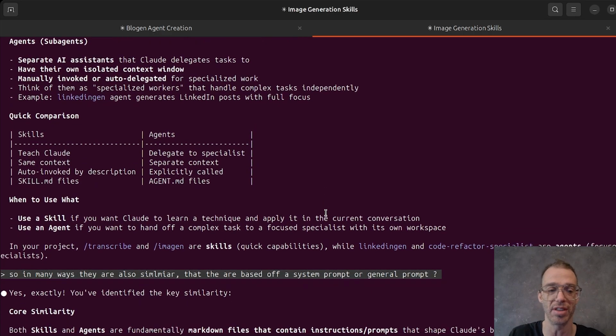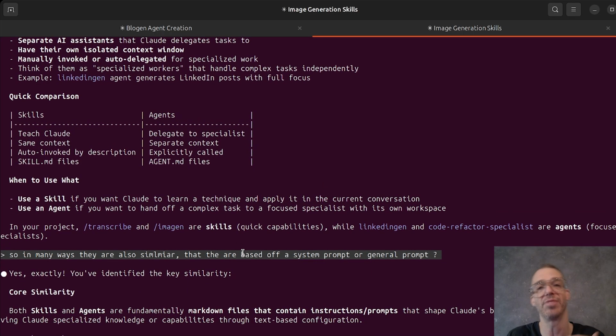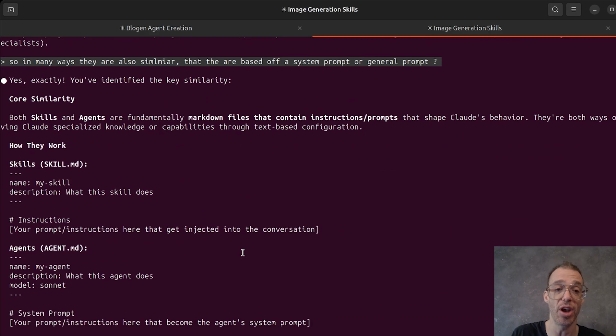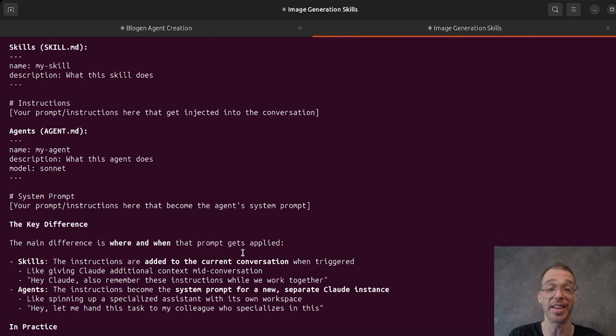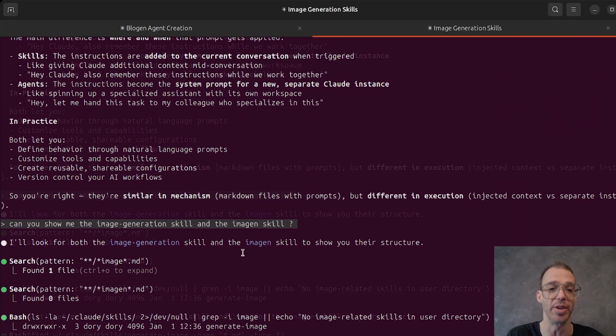So you use skills and agents. Transcribe and image gen are skills, whereas BlogGen and LinkedIn Gen have a lot more context. I wanted to maybe look at previous contexts. I wanted to orchestrate. I wanted to do more than one shot. Usually a skill is a one shot, whereas an agent can run multiple times. So they do have a lot of similarity. They are fundamentally instructions for the LLM, but there's a slight difference between them. This is what I've done.